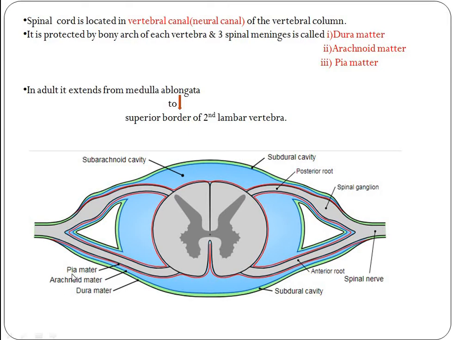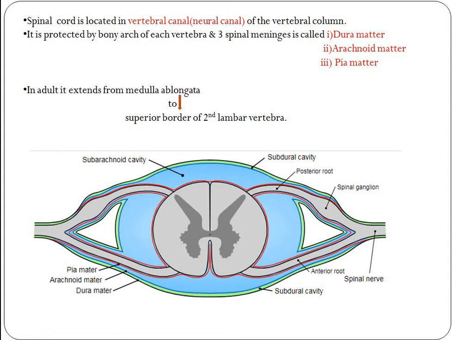Sometimes the doctor may take a sample for a test if there is any infection. The fluid present between these layers is called the cerebrospinal fluid, and the doctor will take it for testing. If an infection such as meningitis occurs, it is because these three layers are called the meninges; if they get infected, it is called meningitis.